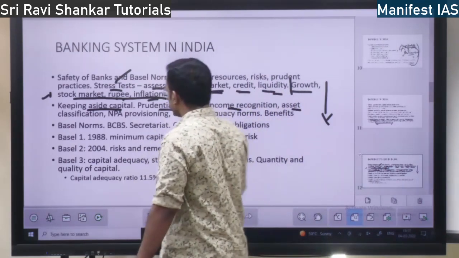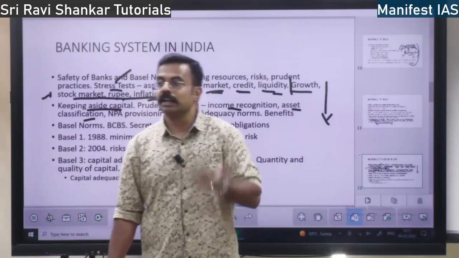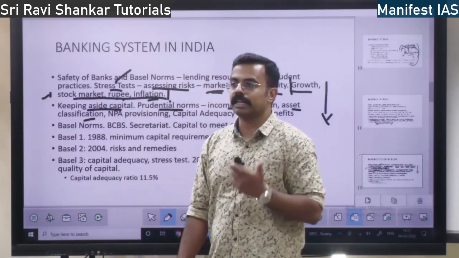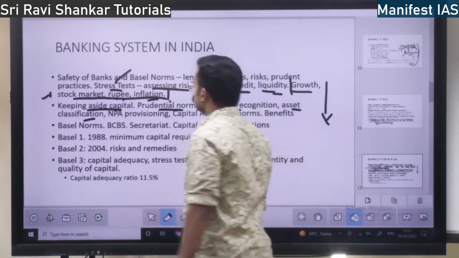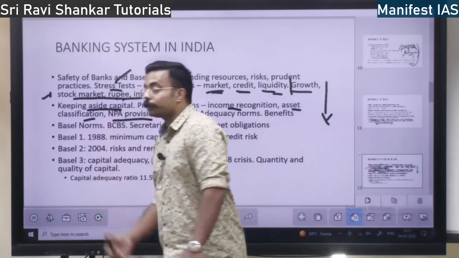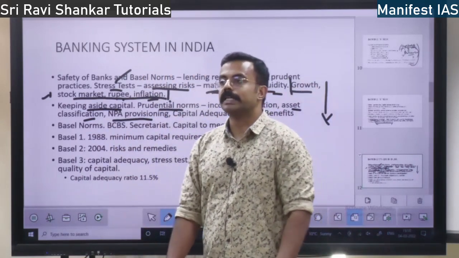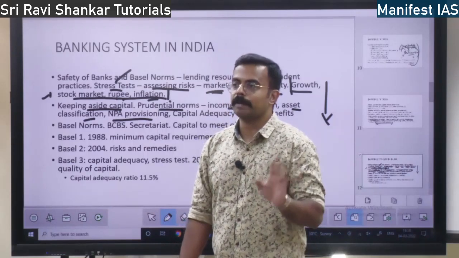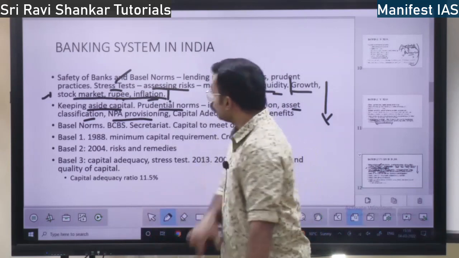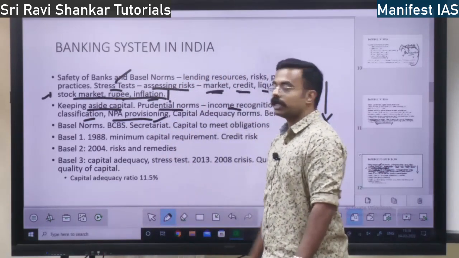Then asset classification. Whether it is a standard asset, whether it is a substandard asset, whether the property is legal or illegal, all these assets should be classified. That is the second prudential norm. And then the third prudential norm: suppose by chance an NPA happens, a non-performing asset, the loan will go into loss. Then what should be done? Provisioning should be done. That is also a prudential norm.